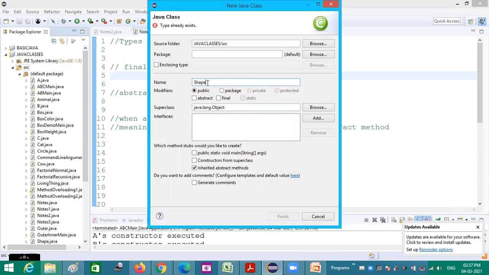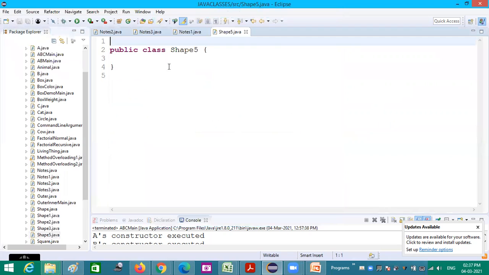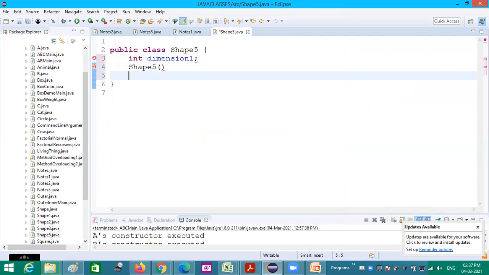Now shape. Shape already exists, so I am giving shape 5. This shape 5 class is going to have one dimension, int dimension 1, and the constructor shape 5 assigns a default value for this.